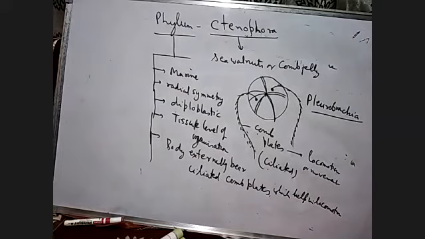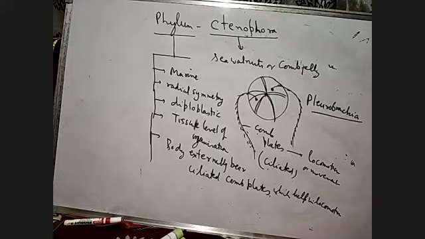And digestion is both extracellular and intracellular. Digestion takes place inside the body cavity, or they don't have such a kind of digestive system. Just inside the cavity, since they are diploblastic.